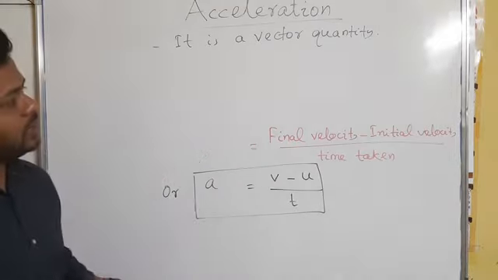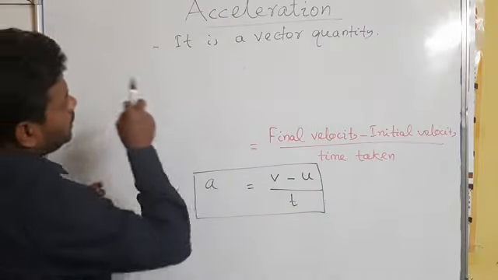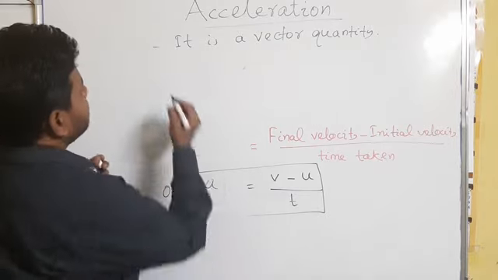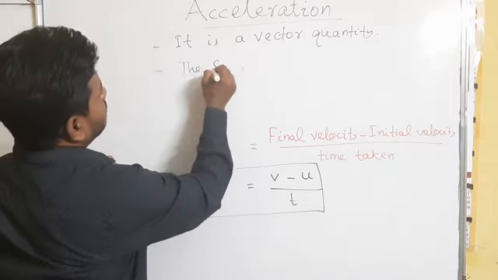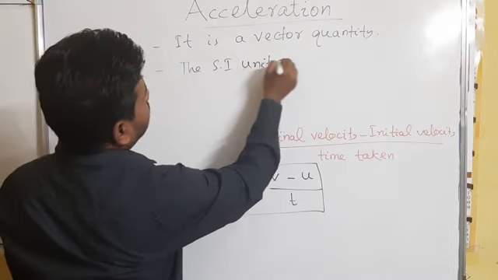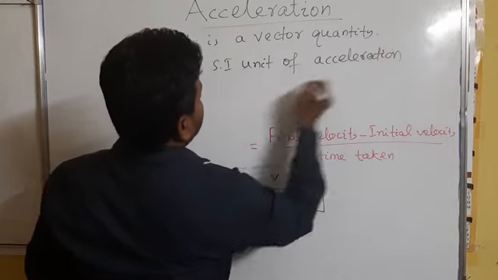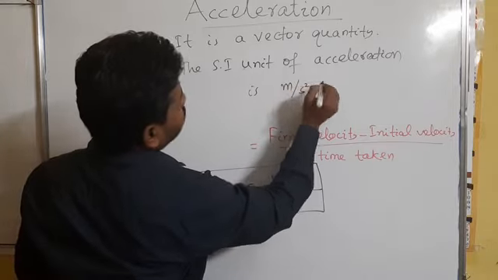So it is a vector quantity, and there should be a unit by which the magnitude of acceleration can be expressed. The SI unit of acceleration is meter per second square.